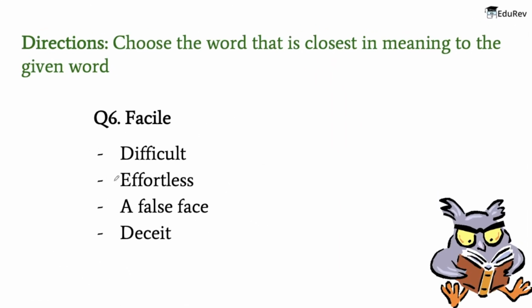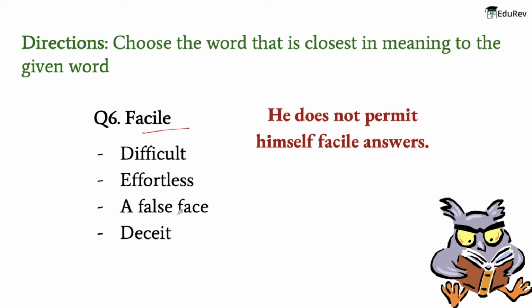Alright, so the next word is facile. Now the meaning of this word is ignoring the true complexities of an issue. And an example is, he does not permit himself facile answers. Now the words that are given are also very easy.